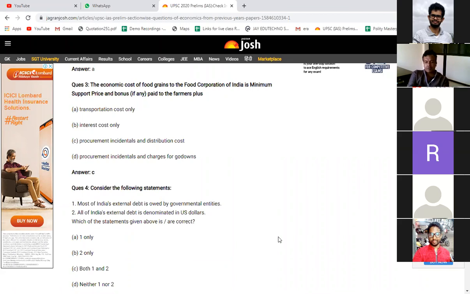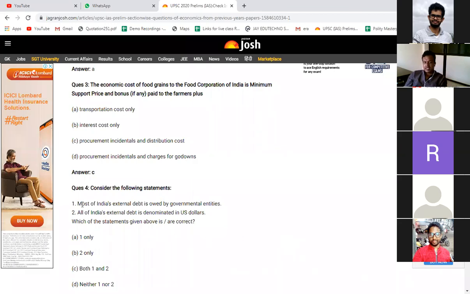This is actually related to fiscal policy. It's related to the government budget, right? So when you study the basics of economics, that is government budget, we'll come to know how much India borrowed to fill the gap between government revenue and government expenditure. There is something called deficit financing. In deficit financing, the government borrows money. Some money is borrowed internally and some externally.